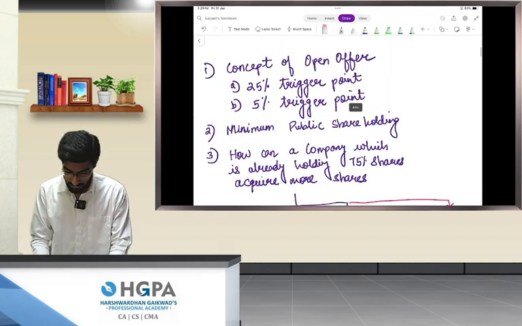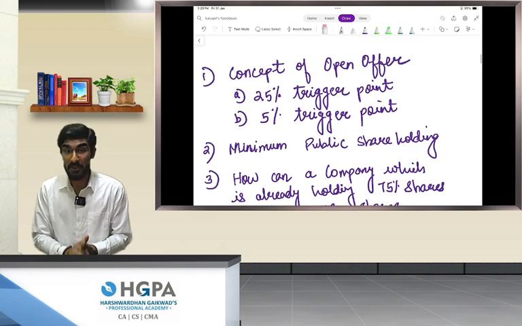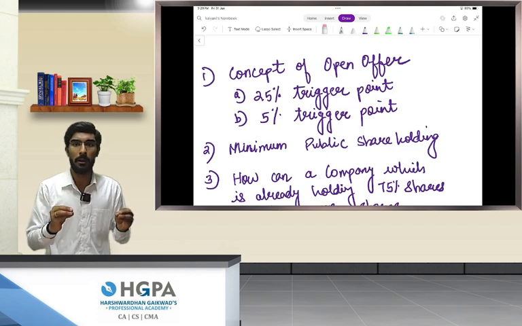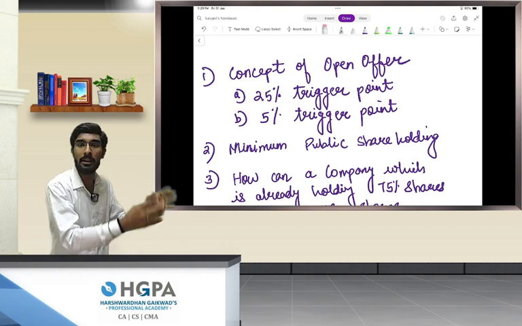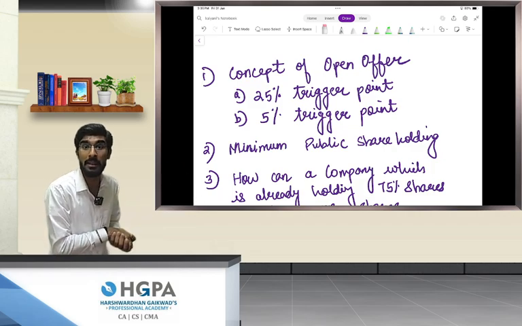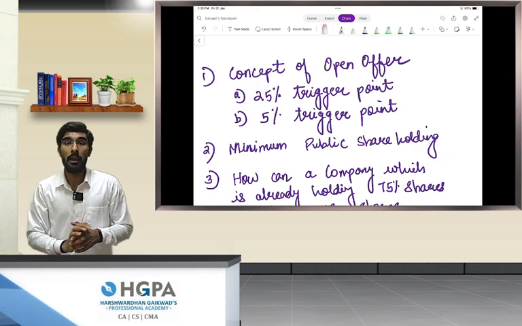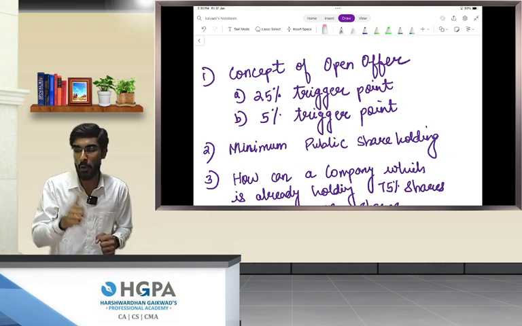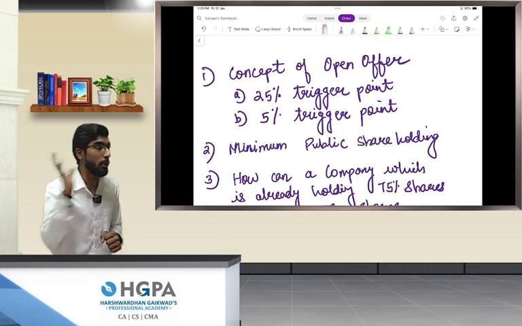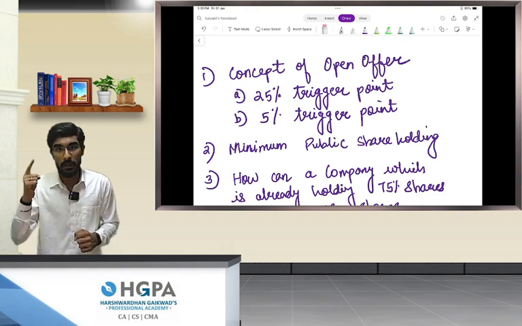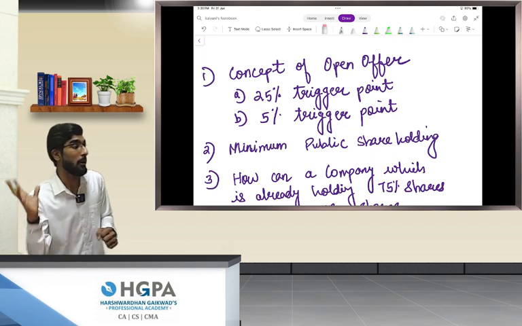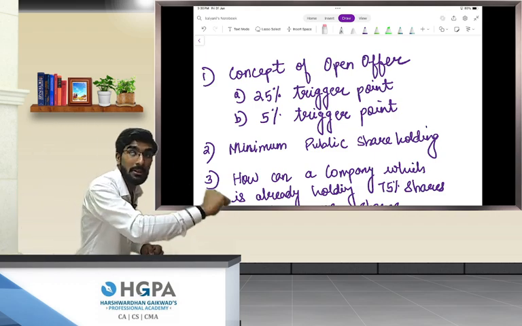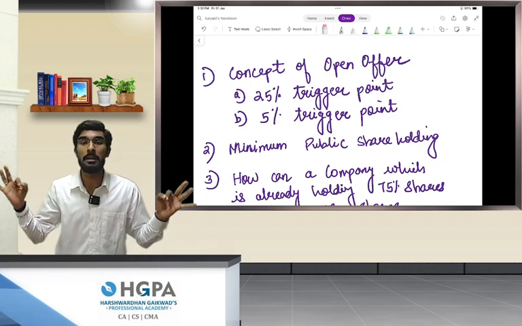Next was the 5% trigger point. Imagine Elon Musk already holds 30% of shares in the target company, that is Reliance Industries. Now he wants to acquire another 1% of shares in Reliance Industries. He is allowed to do so. He wants to acquire another 2%, he is allowed to do so. He wants to acquire 3%, 4%, 5%, he is allowed to do so.